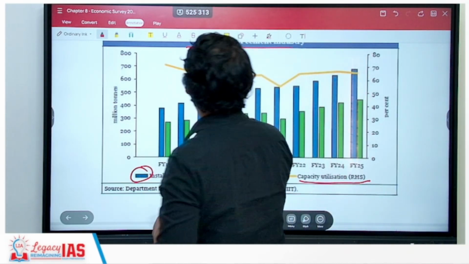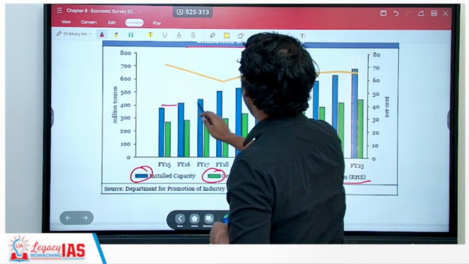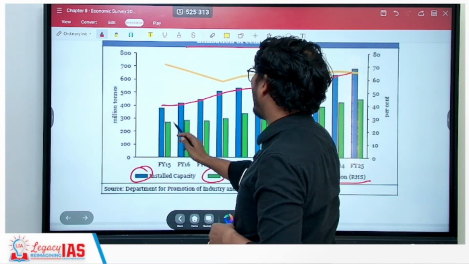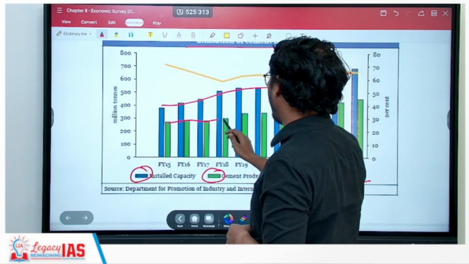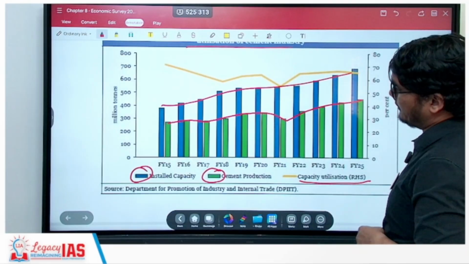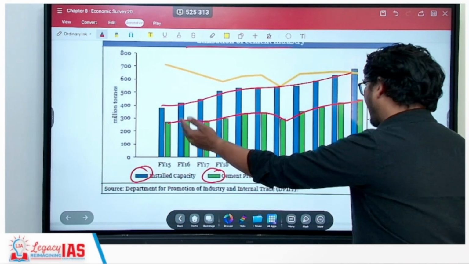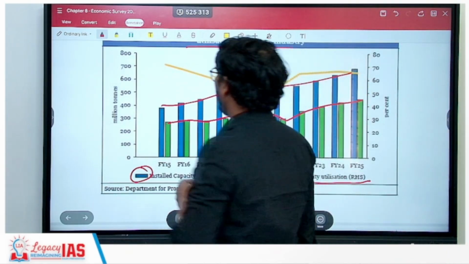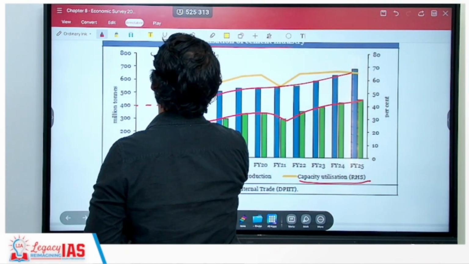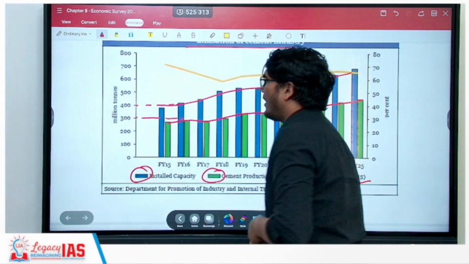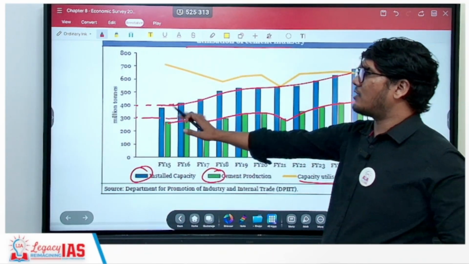So the installed capacity has consistently increased, whereas if you look at the cement production, it increased, then a slight decline, increased, then again declined, then it has increased. So the trend is towards the increment only. Now if you look at over here, for example, this is over 400, utilization is less than 300, so the efficiency is quite low.